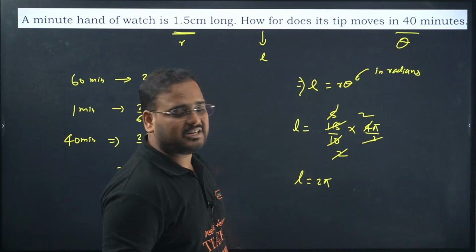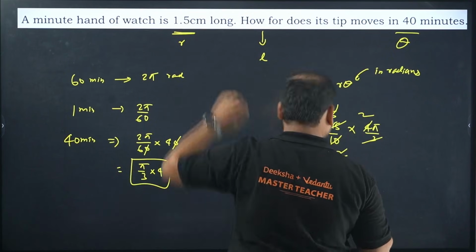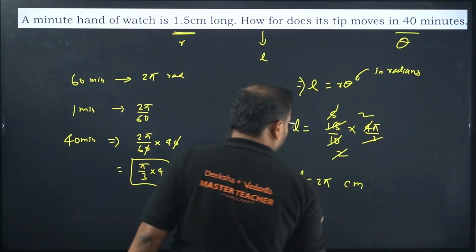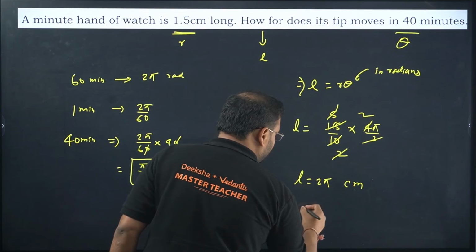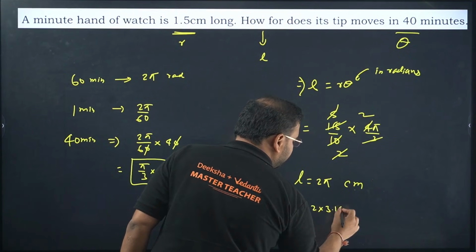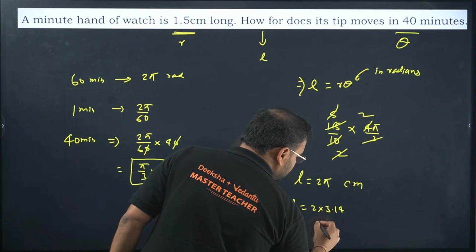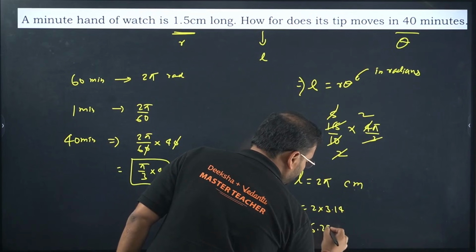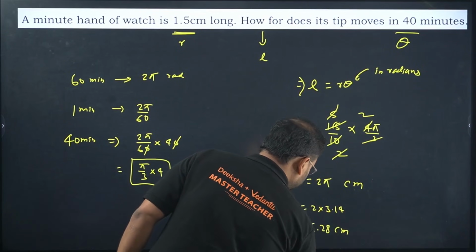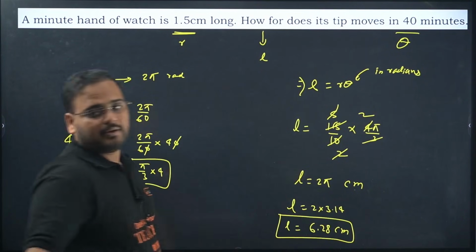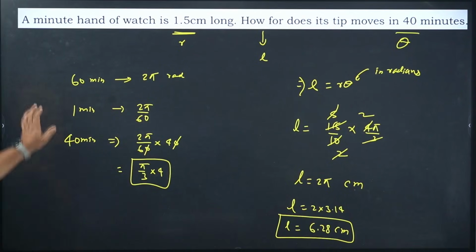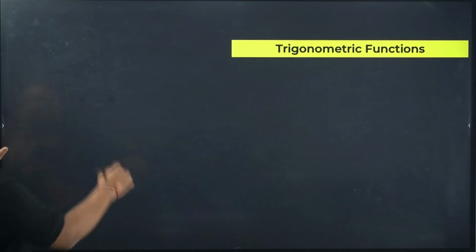It's a length, so centimeters, the given unit, right? So centimeters. If you want, you can write it like this, or you can write the value as 2 times 3.14. So L equals 6.28 centimeters. Got it? 2 marks. This was question number 9.